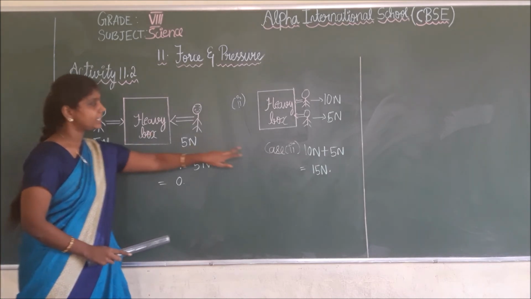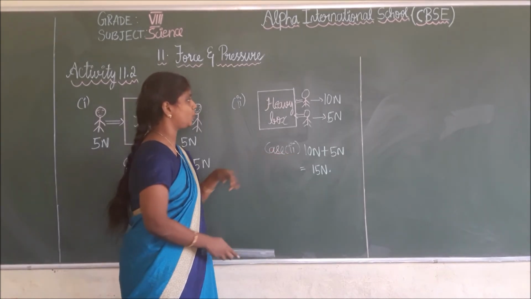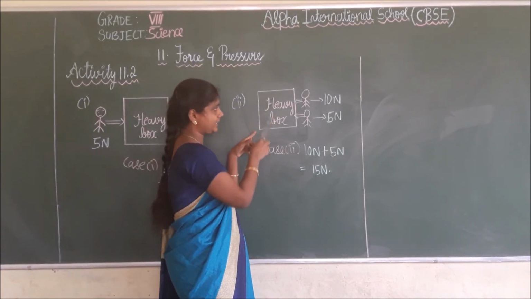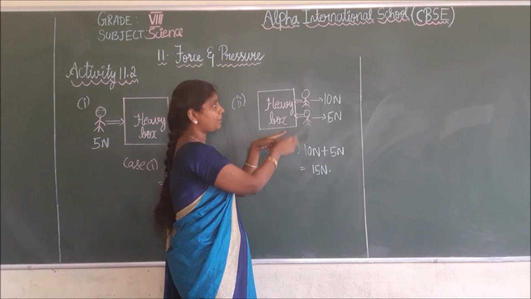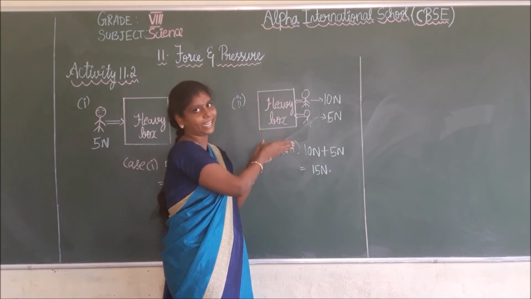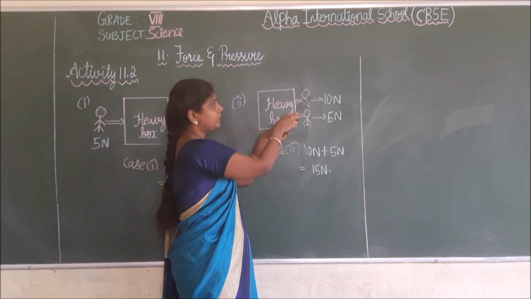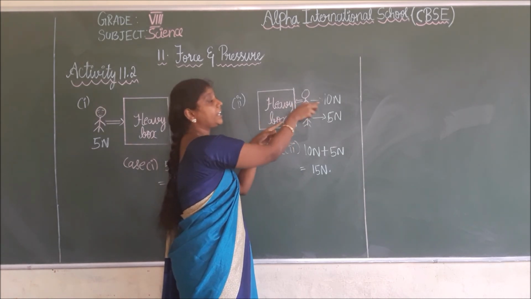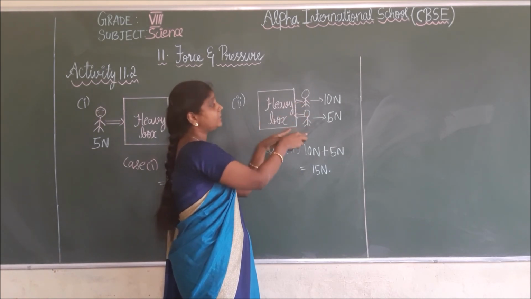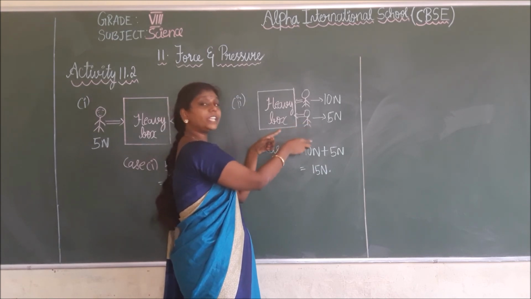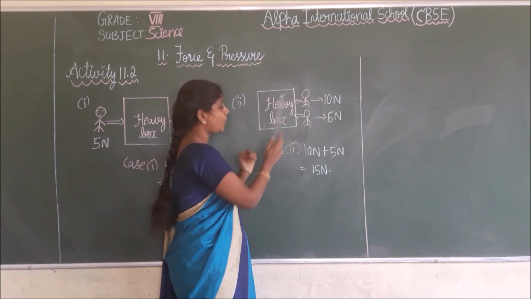Next, we are going to see case 2. See, we consider this a heavy box, and the two persons are standing in the same direction. This person applies 10 Newton of force, and this person applies 5 Newton of force. See here, what happens?